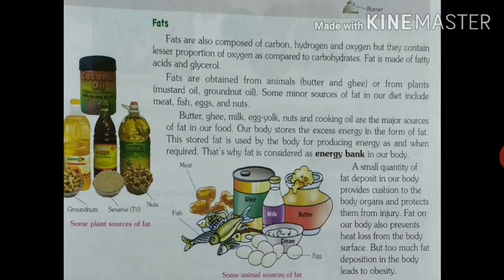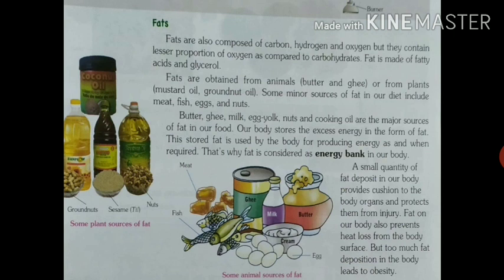A small quantity of fat deposit in our body provides cushion to the body organs and protects them from injury. It means that it keeps our body shock proof, because the small quantity of fat which is deposited in our body acts like a cushion. आप लोगों को पता है जो सोफे पे आप लोग रखते हो आराम से बैठने के लिए, उसे हम कुशन्स कहते हैं, जो गद्दी की तरह होता है. So the stored fat in our body also acts like a cushion and makes our body shock proof.